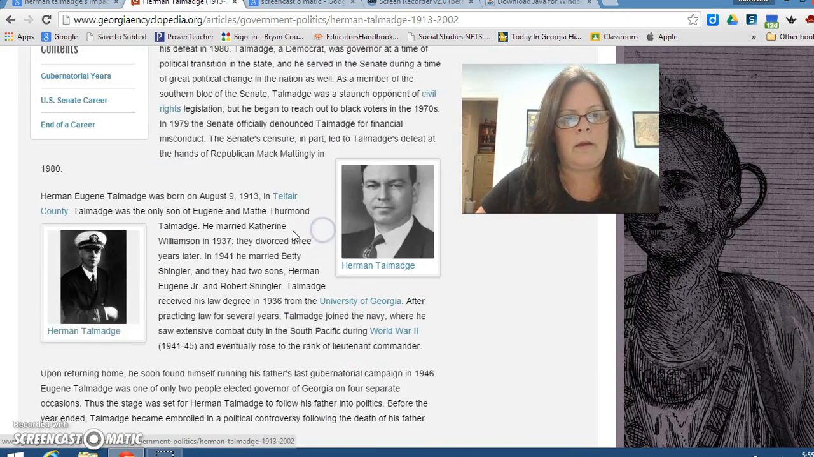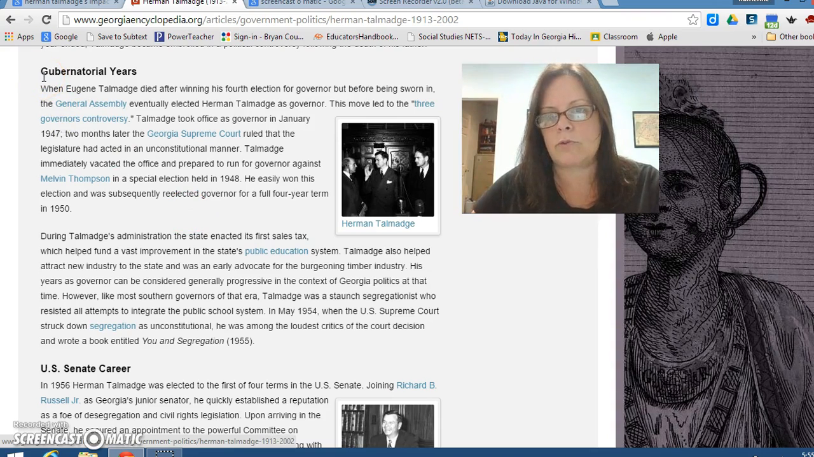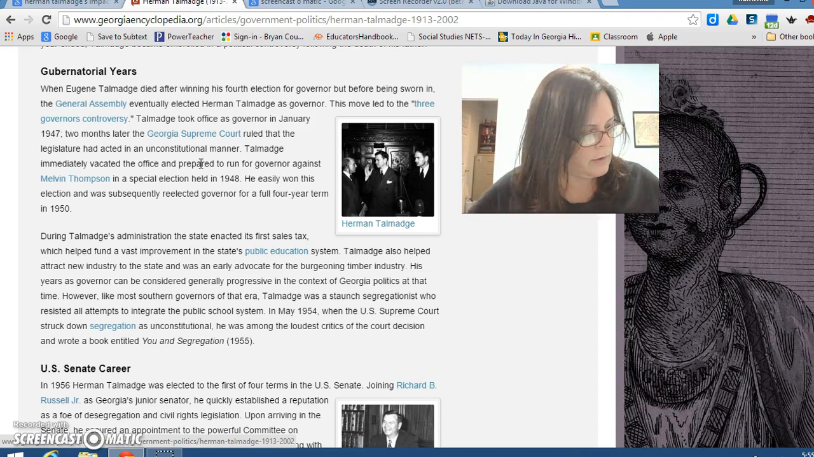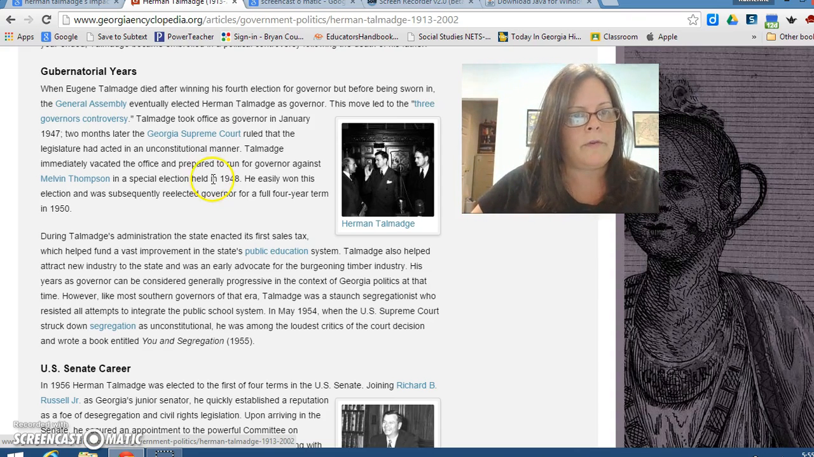When we scroll down, I'm going to look at his gubernatorial years, and that means those are the years in which he was the governor of the state of Georgia. And I'm just going to kind of scan through and look for some information. I'm going to look for some of those dates that we've talked about. In the standard, or in our element, it talks about the 1940s and 50s, so I want to look for those numbers to kind of pop out on the page.